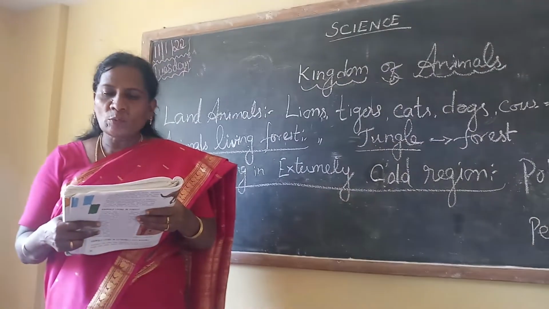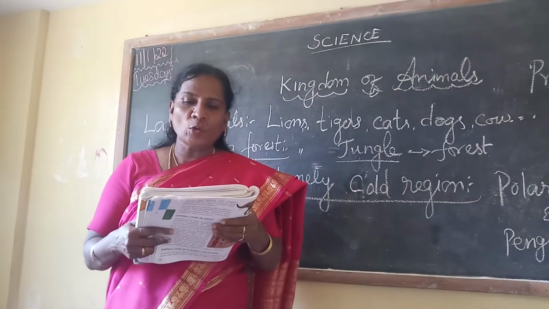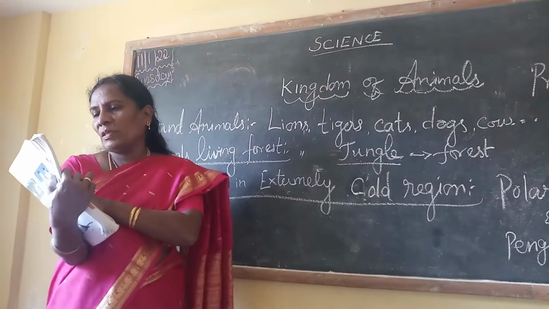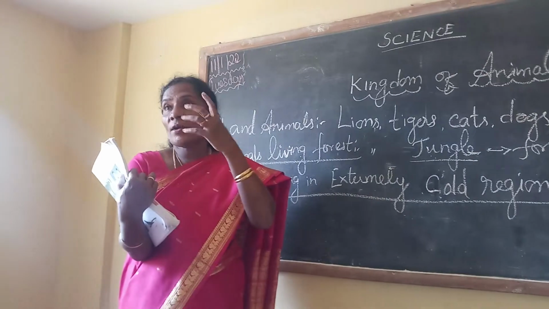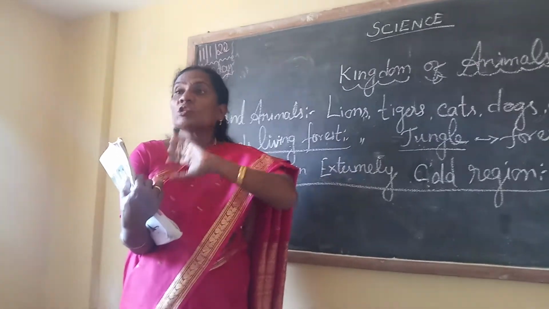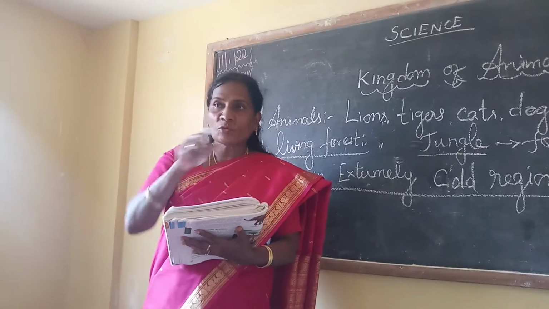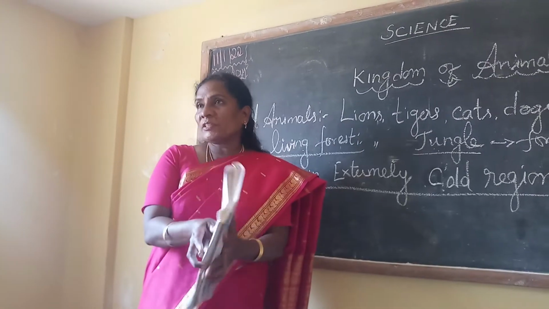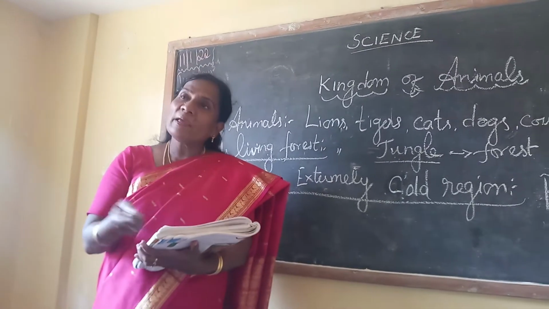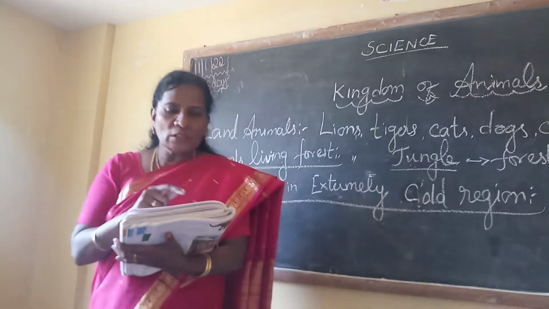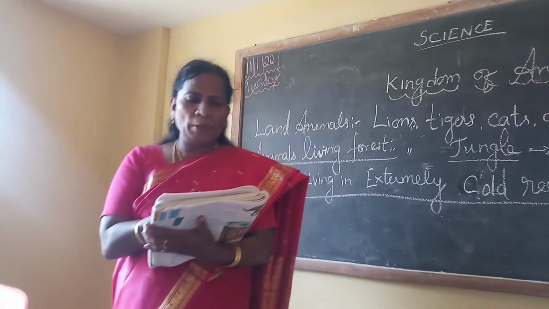Polar bears and penguins are adapted to live in extreme cold. Adaptation means adjusting according to a particular condition, the weather, situation and circumstances. So it is called adaptation. In the same way, the polar bear and penguin are adapted to the snowfall, so they live in the extremely cold place.